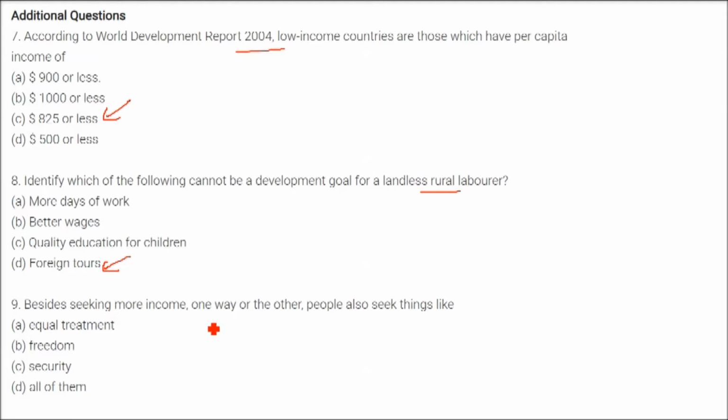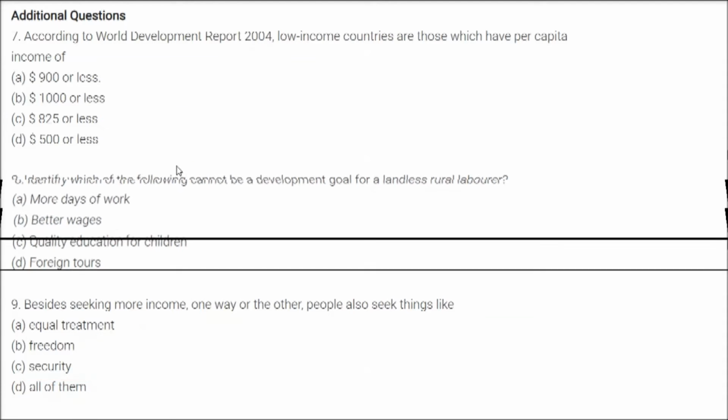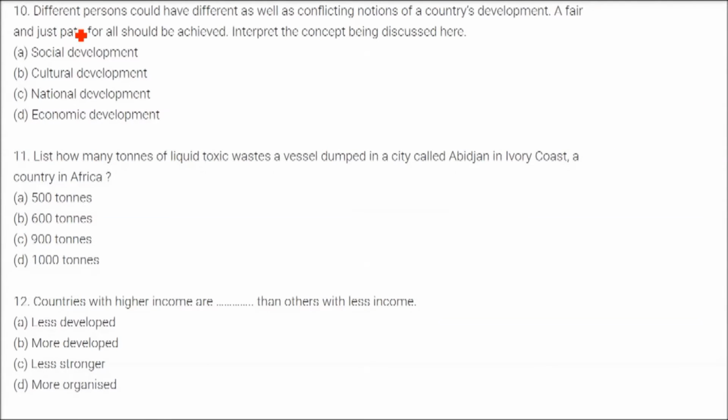Besides seeking more income, one way or the other, people also want equal treatment, freedom, and security, so they need all of them. So 9 is D. Different persons could have different as well as conflicting notions of a country's development. A fair and just path for all should be achieved. Interpret the concept being discussed here. The answer is national development.